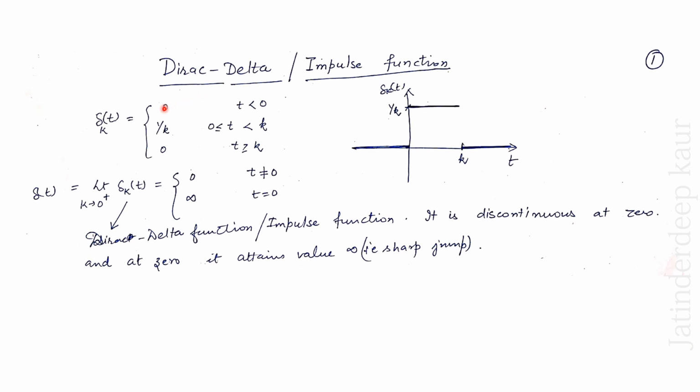So when you take the limit k tending to 0 from the positive side, before 0 the value is 0, you put k to be 0, on the positive side the value is again 0, but between 0 and 0, means at 0, the value of the function is 1 over 0, which is infinity.